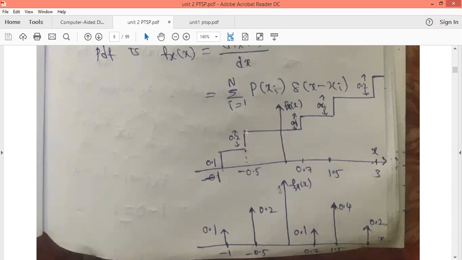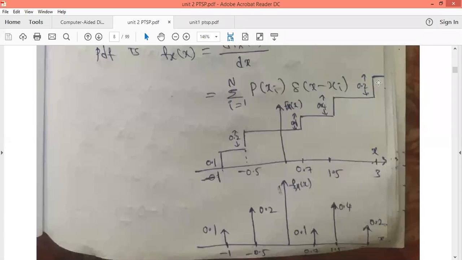Wherever there is a rise in the step, at that location we will be getting impulses. So we will be getting impulses at -1, -0.5, 0.7, 1.5 and 3. So what is the height of each impulse? How much is the signal raised? If you observe, the signal is raised by 0.2 here, by 0.1 here, by 0.4 here and by 0.2 here.